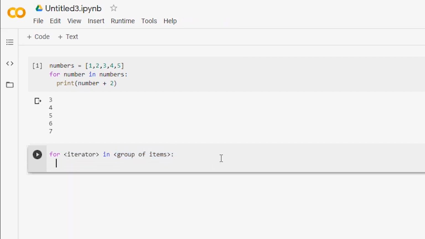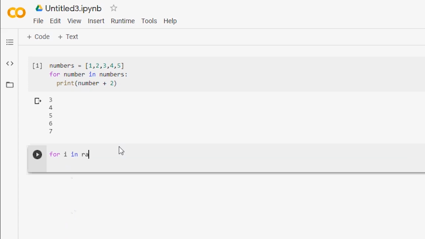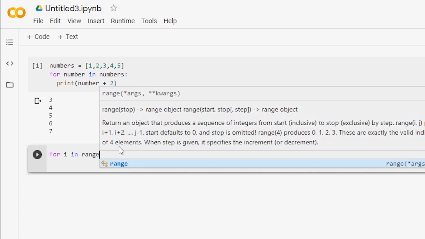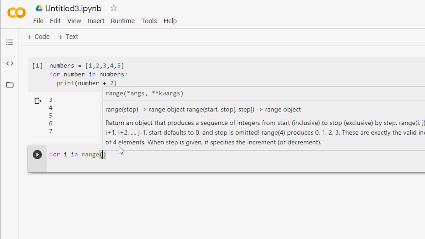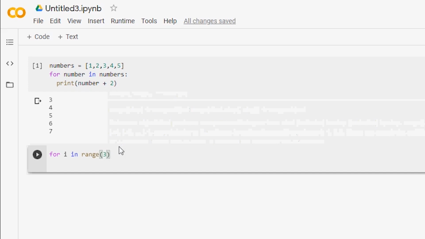Go ahead and click enter. Actually, we're going to delete this line of code. There we go. Now let's type in for i in range, open parentheses, and we're going to put a 3 because we want to iterate 3 times, and close the parentheses.